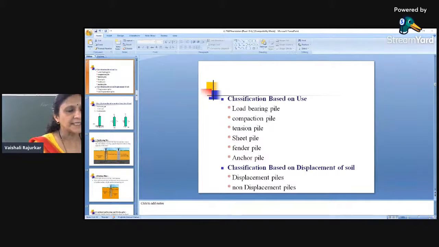I think this part of pile foundations is clear to you all. Now in the next class, we will discuss how the piles transfer the load and how the load carrying capacity of the pile is determined.